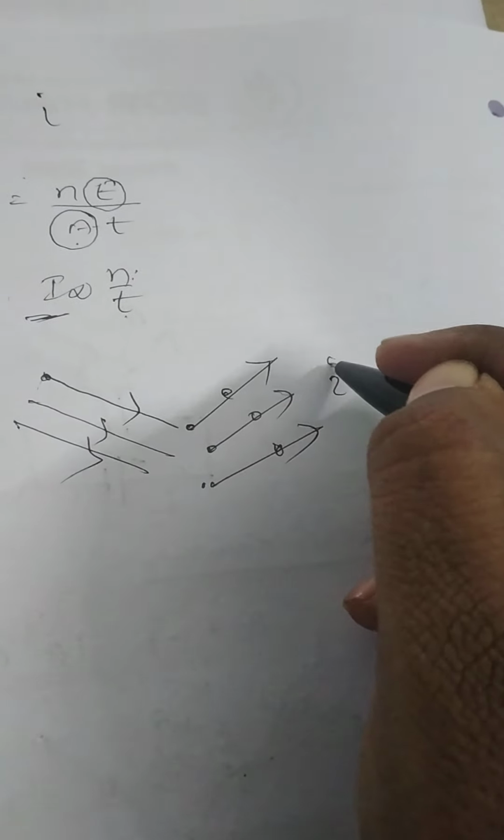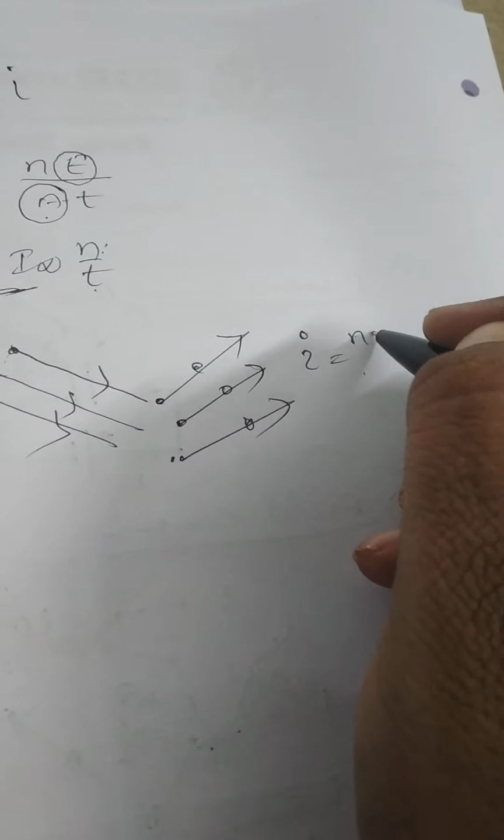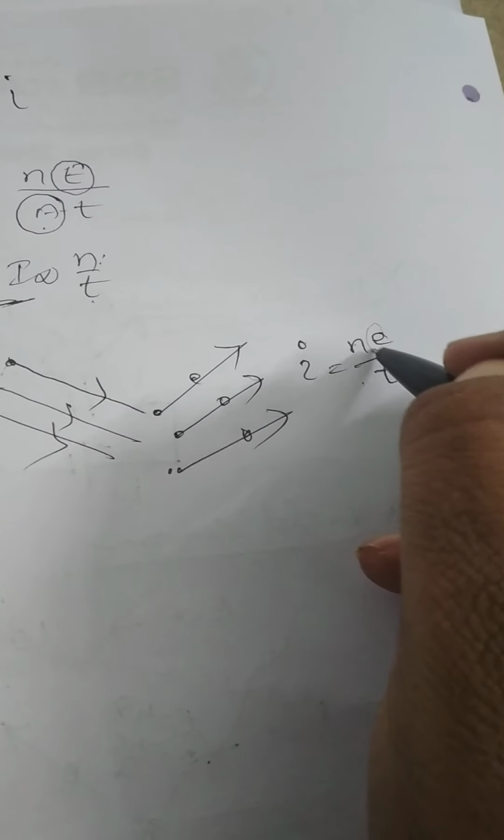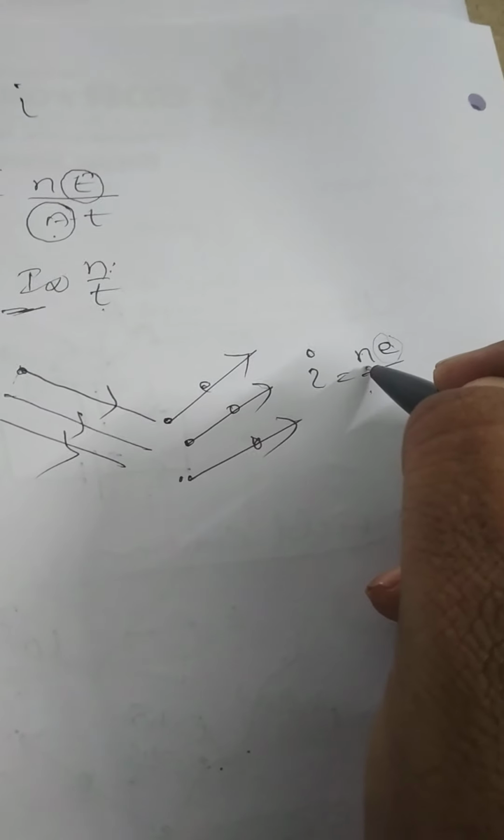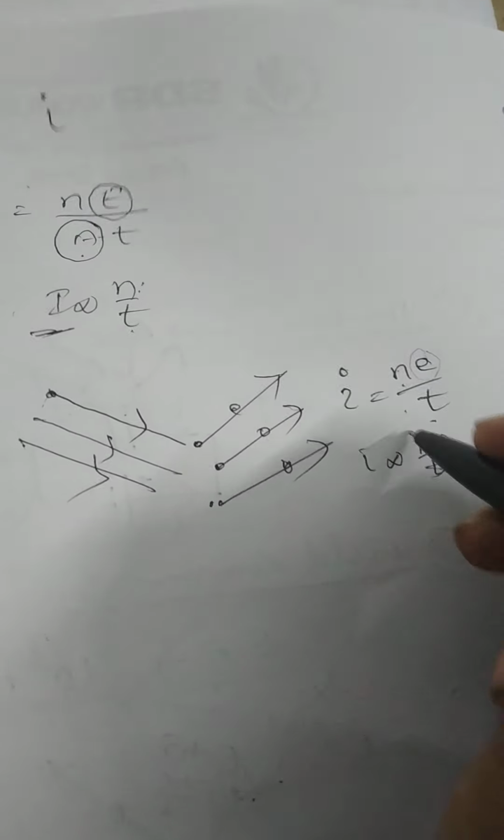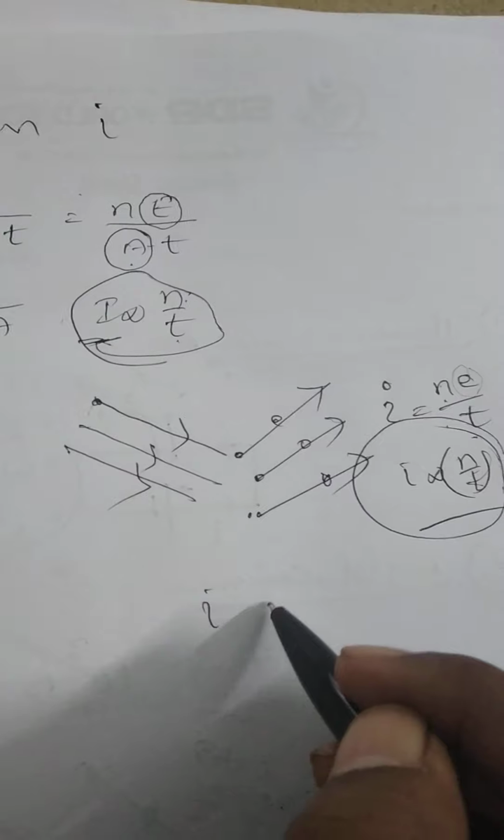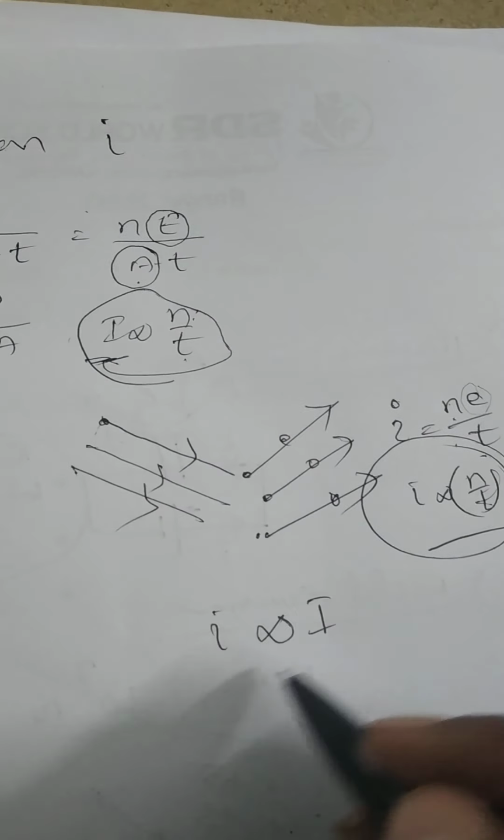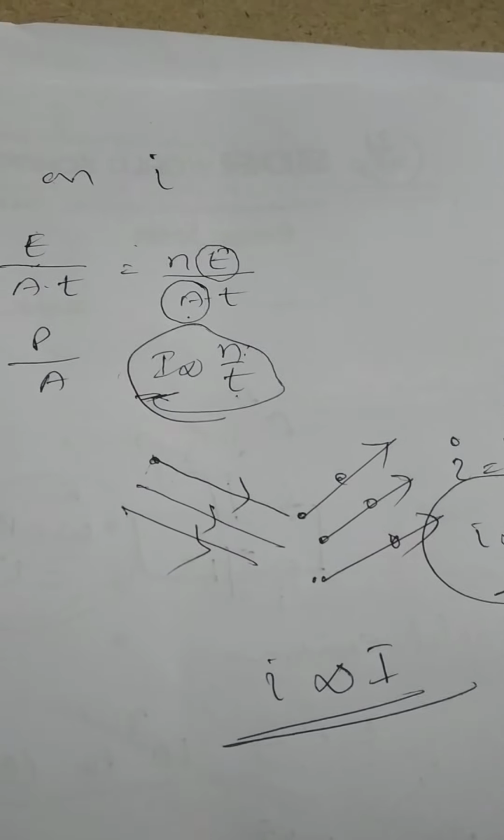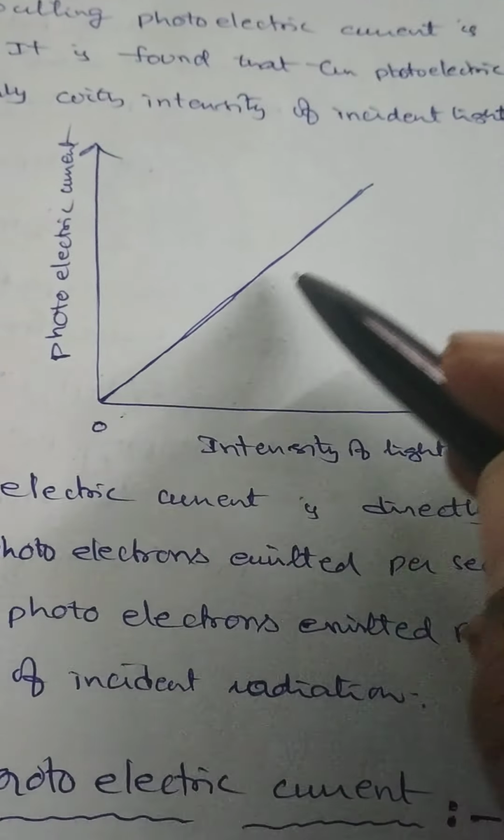Therefore, photoelectric current I is equal to Q by T, charge by time. Charge is also equal to N into E by T, where E is the charge on each electron, and N is the number of electrons in a time of T seconds. That means I is also proportional to N by T. Capital I is proportional to N by T, small i is also proportional to N by T. That means the strength of the electric current is directly proportional to the intensity of the incident radiation. That's why the graph drawn between intensity of the incident light and photoelectric current is a straight line passing through the origin.